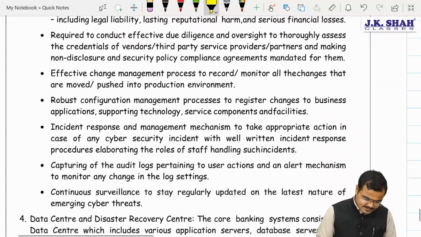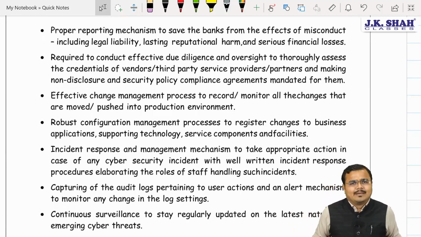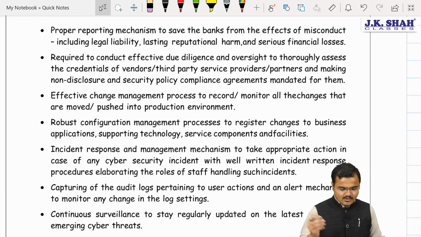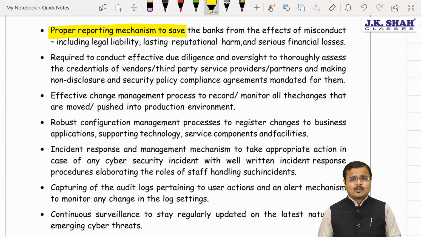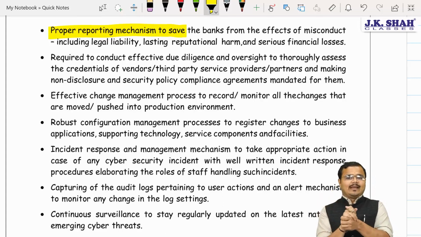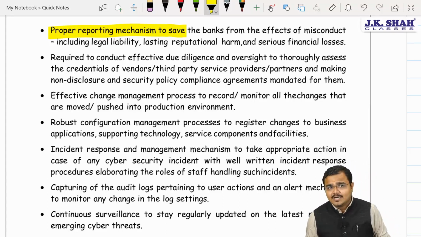Okay, yes sir. Further, as I said, huge numbers of methods have been given to protect application security. You need to remember any 5, that would be enough. Further, a proper reporting mechanism must be there. So if anything goes wrong, we immediately need to inform senior management, so that the senior management can take a timely decision. Understood?